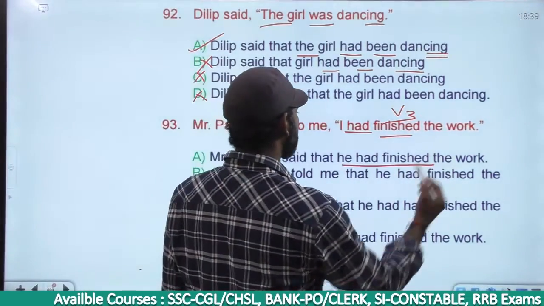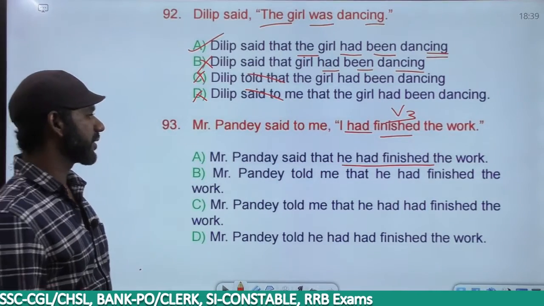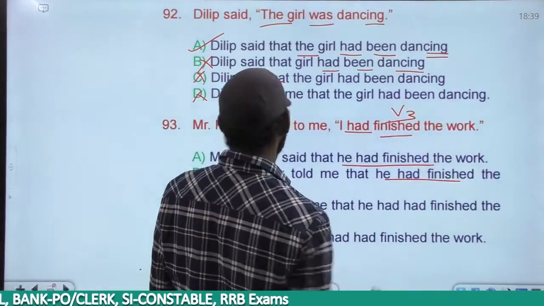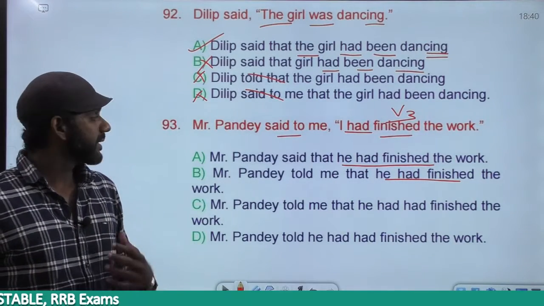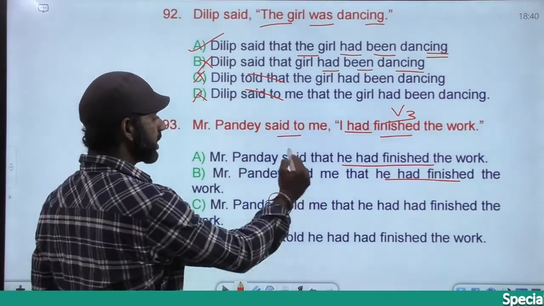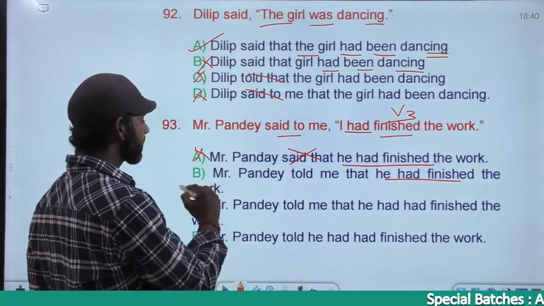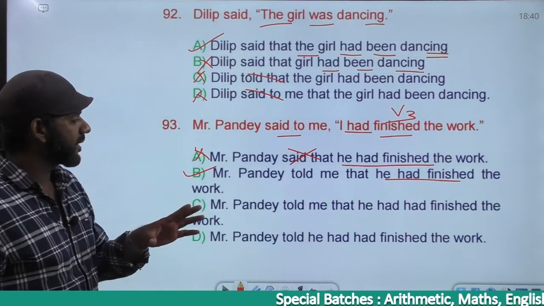Past perfect, had finished. Mr. Pandey told me that he had finished the work. Past perfect. Now, said to changes to said that or told. Said to changes to told based on that. So when you compare A and B, A is gone, B is fine. Mr. Pandey told me that he had finished the work.